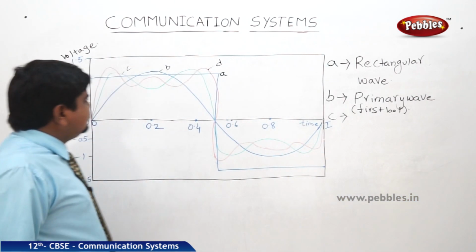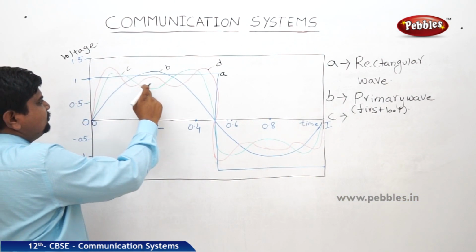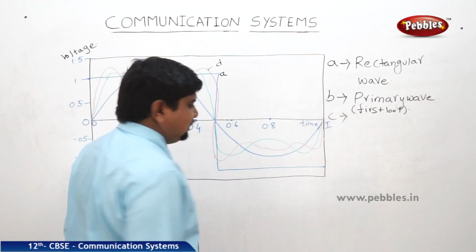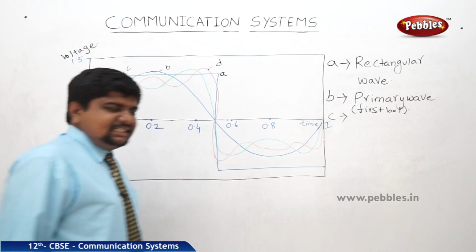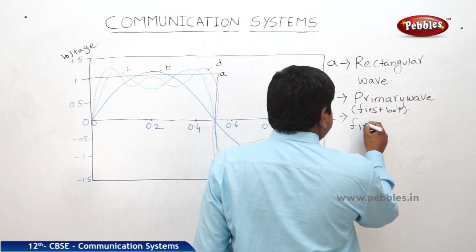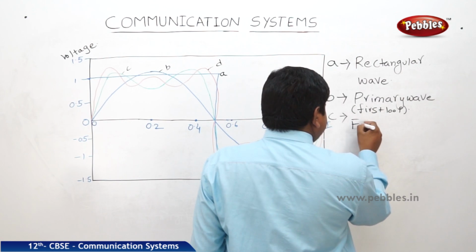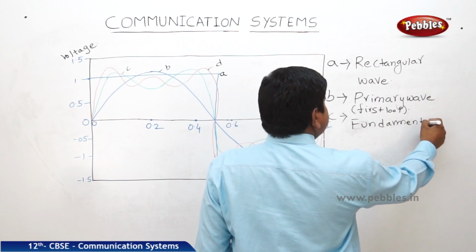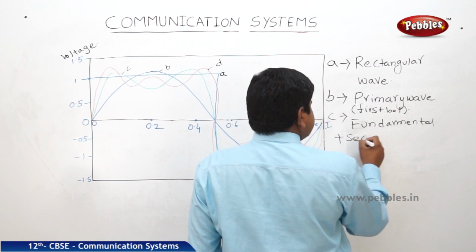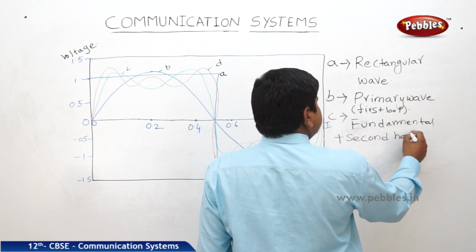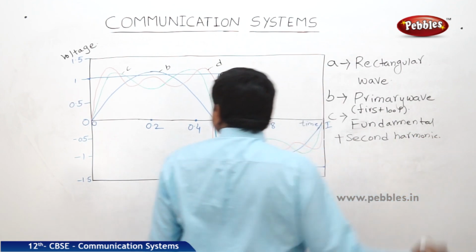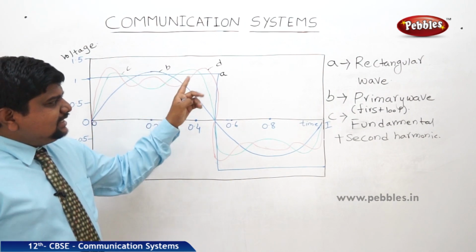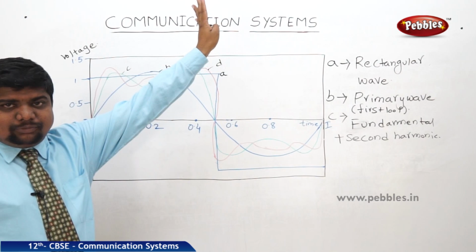If you see C, it is not the first loop, see how many loops it is creating. The green one, the green one is C. So C is the fundamental frequency plus the second harmonic, because it is creating two loops per unit time, whereas B is the first loop or fundamental mode.